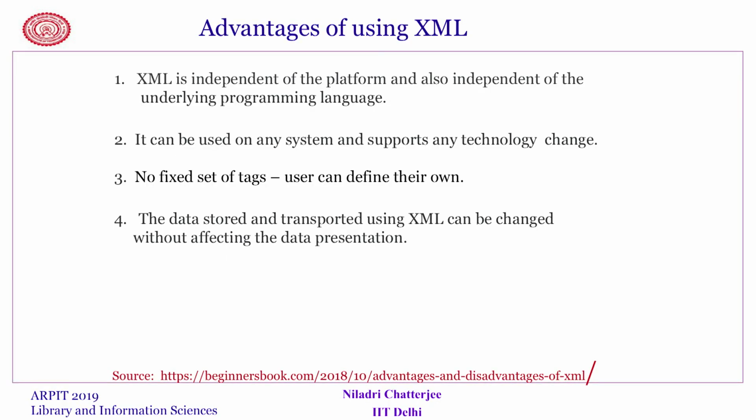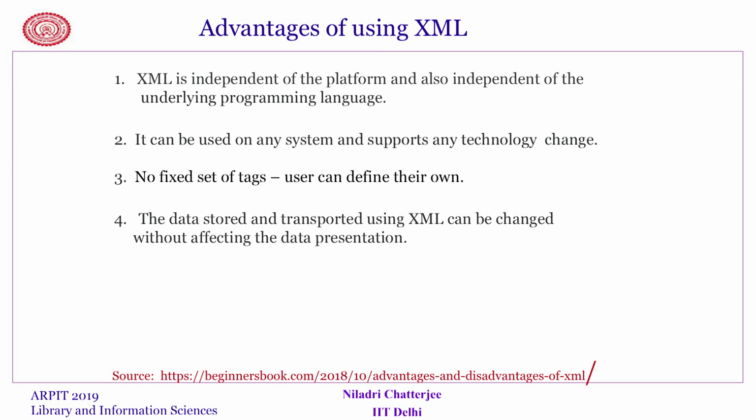So, XML has several advantages. It is independent of the platform and also independent of the underlying programming language. Once the file is put in XML format, you can access it from your programming language. It can be used on any system and supports any technology change. No fixed set of tags, that is very important, because we have used tags that are very clear to us semantically, what is the book name, what is the subject name, what is the author name.